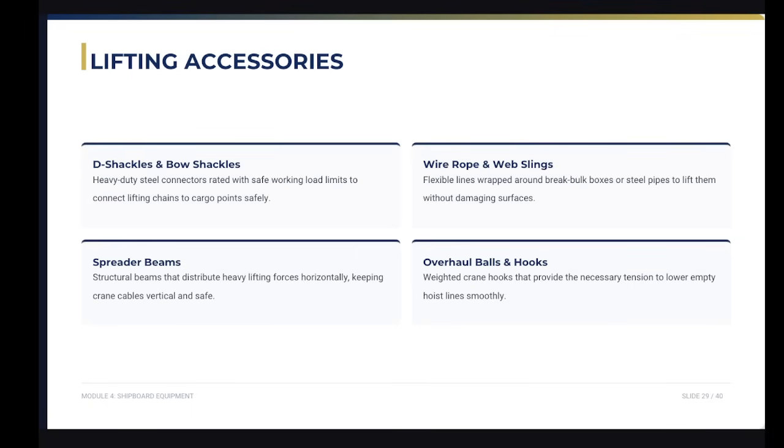And then lastly, distributing lifting forces evenly, are the overhaul balls and hooks. These are weighted crane hooks that provide the necessary tension to lower empty hoist lines smoothly.